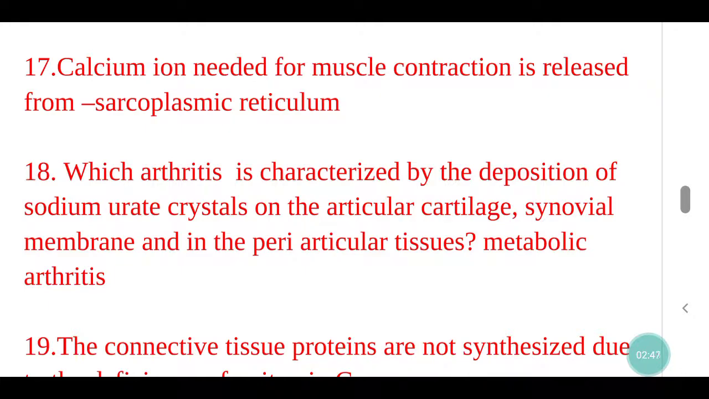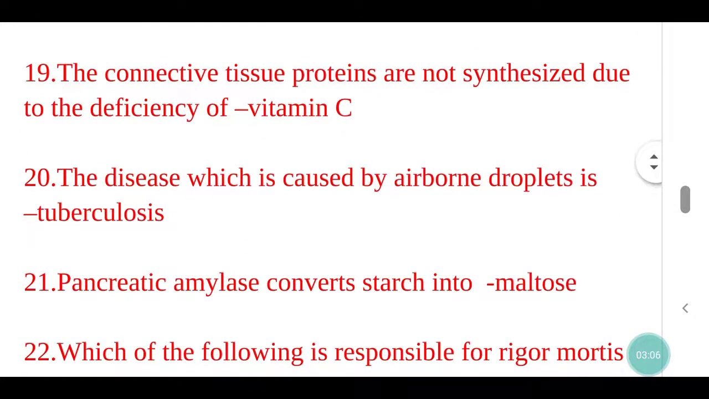Which arthritis is characterized by the deposition of sodium urate crystals in articular cartilage, synovial membrane, and in the periarticular tissues? Metabolic arthritis. The connective tissue proteins are not synthesized due to the deficiency of vitamin C. The disease which is caused by airborne droplets is tuberculosis.